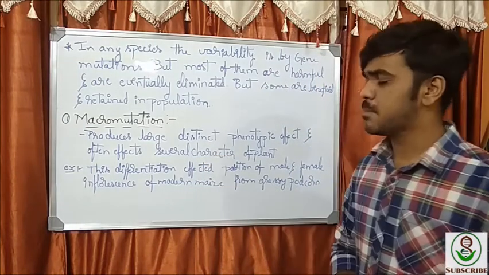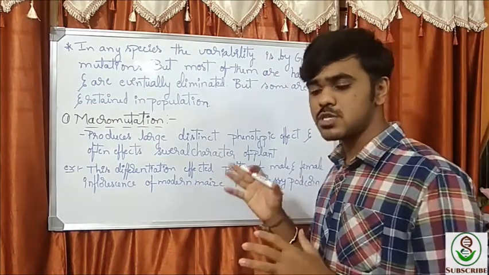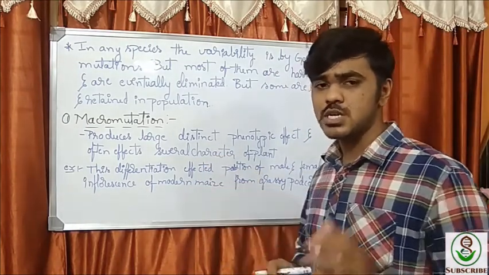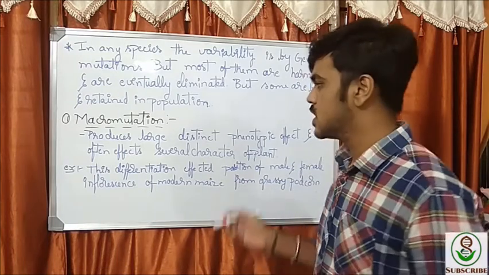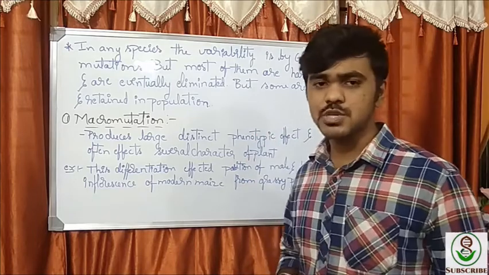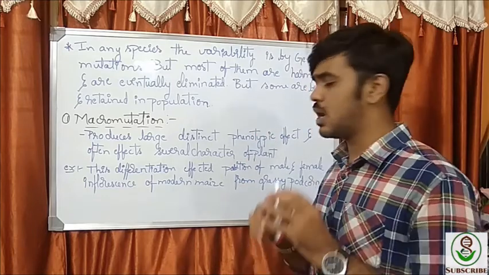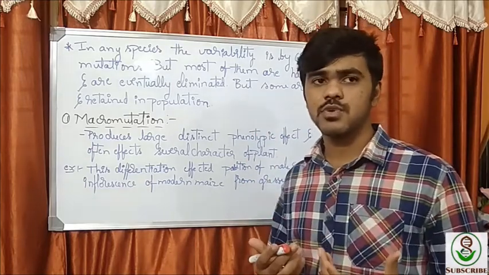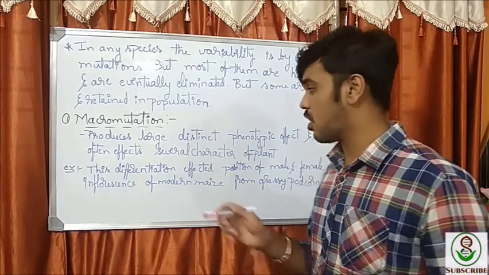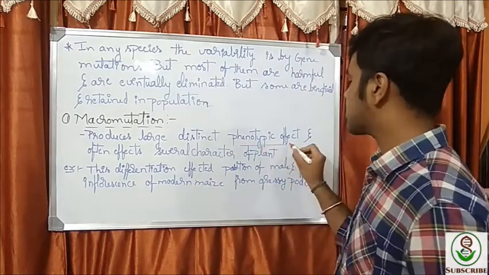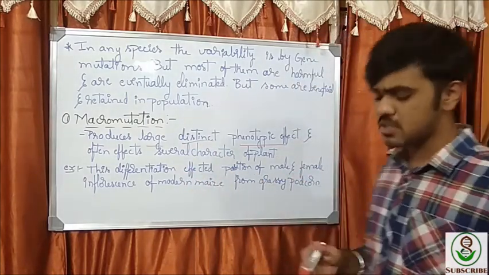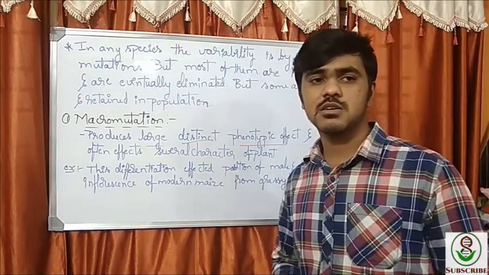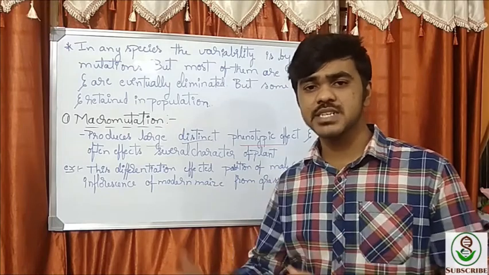Okay, now let's see the macro mutation. Among genetic mutations, there are two types: macro mutation and micro mutation. This is a macro mutation. It shows a large, distinct phenotypic effect. It often affects several characters of the plant. It alters the character of the plant itself.